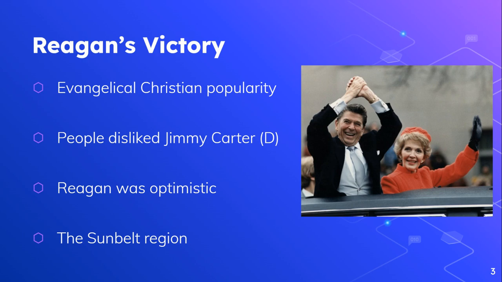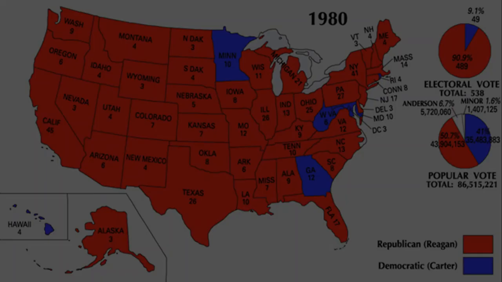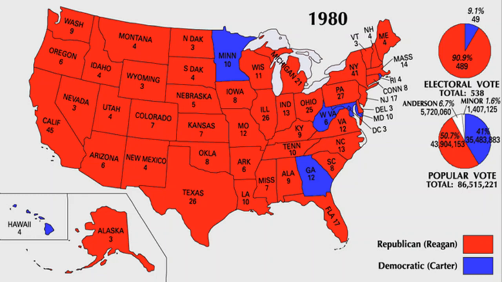And a lot of white working class people ended up switching political parties from being a Democrat, which they had historically been, to now being a Republican. So Reagan really starts to bring in the shift to what we think of in these political parties. Reagan is also thought of as a lot more of an optimistic person. In his speeches, he's talking about America as an optimistic place. And then last, I want you to remember that Sun Belt region that we had talked about before, the south part of the United States, especially the Southwest, was a very popular base for conservatives, and it really helped vault Ronald Reagan to victory. Now let's take a look at an electoral college map, and this is 1980.